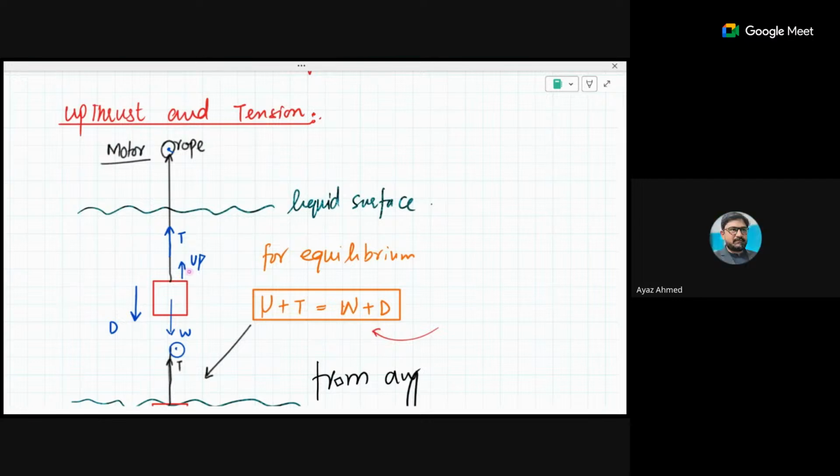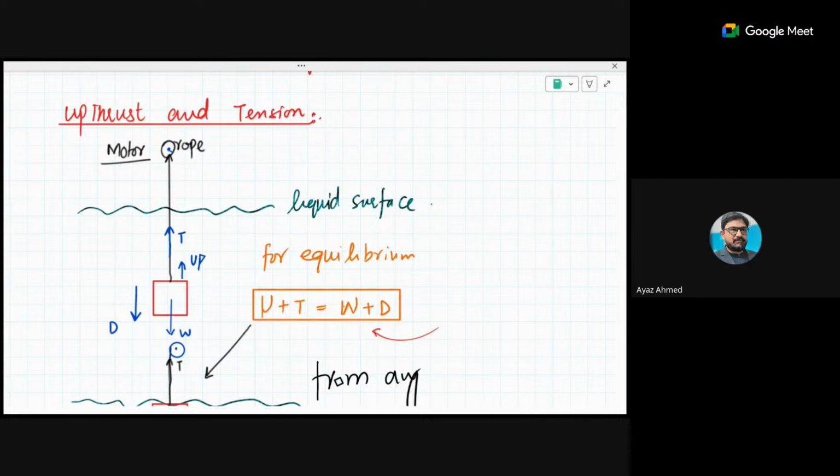For equilibrium, the sum of these two forces should be equal to the sum of these two forces. So upthrust and tension together would be equal to weight plus drag. Simply speaking, if there is more upthrust, you have to hold this with a small tension, so tension will be less. But if weight is greater and drag is greater, then it would be very difficult to drag the object upward. So tension would be increased, and you have to apply more force.